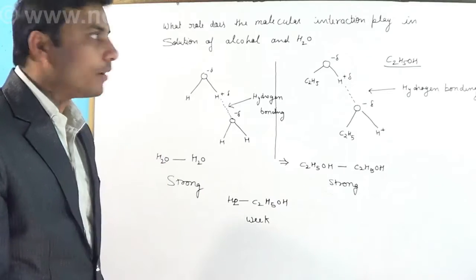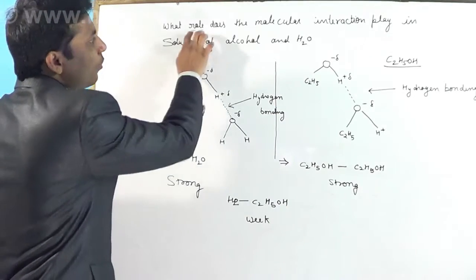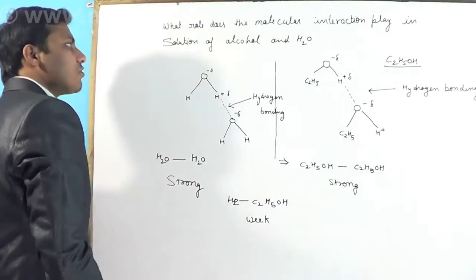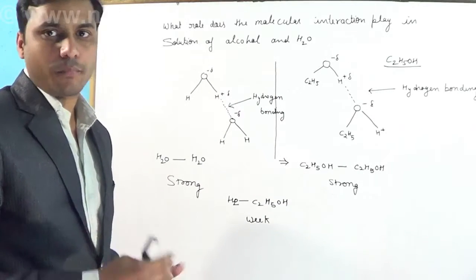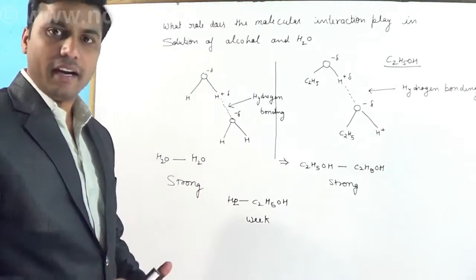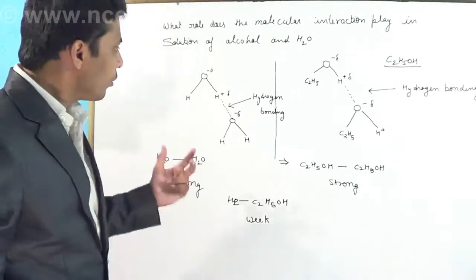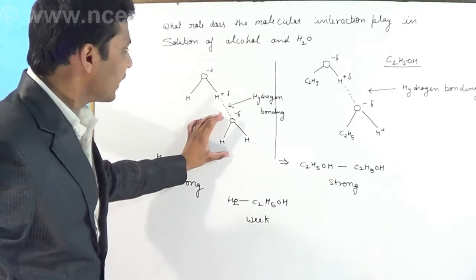Let's consider this problem. In this problem, we have to find the role that molecular interaction plays in a solution of alcohol and H2O. So first we consider the properties of alcohol and H2O. Here I have already drawn two molecules of H2O. This is the first molecule and this is the second molecule.